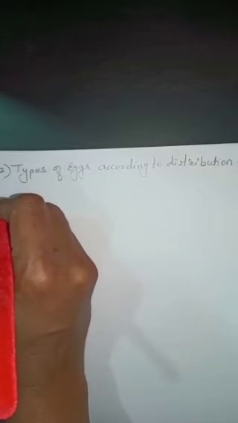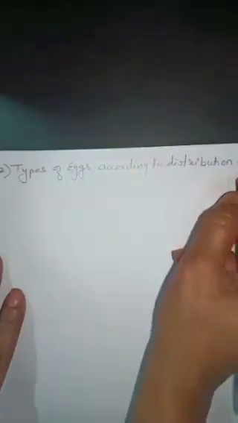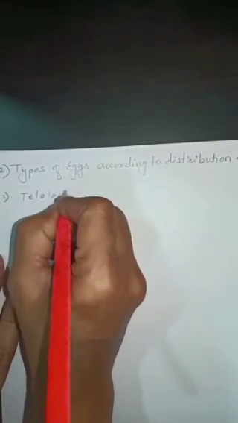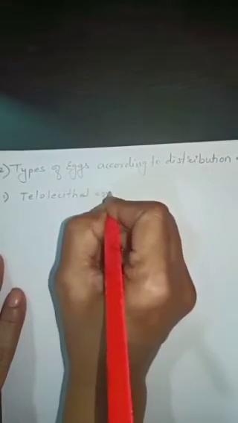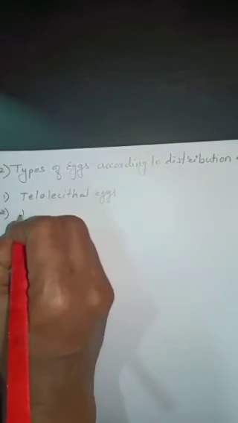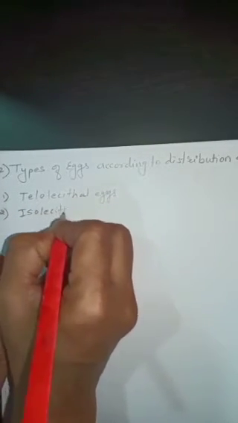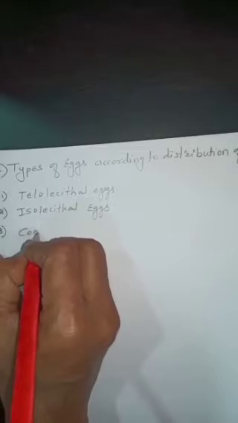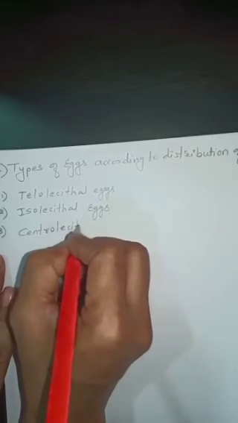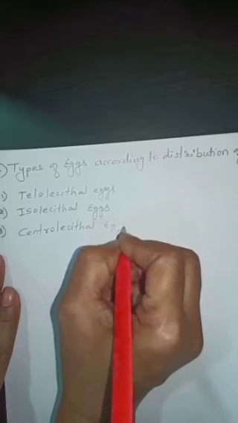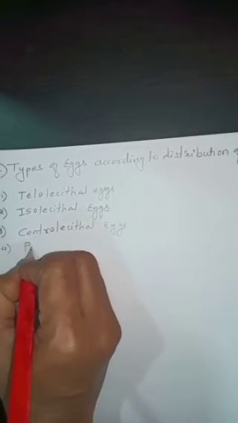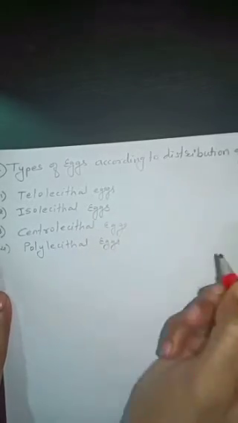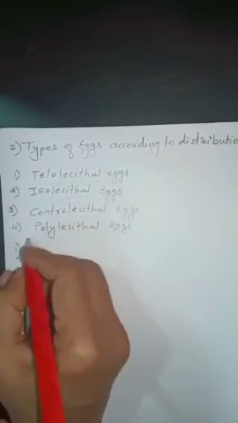Here also there are different types of eggs according to distribution of yolk. The first one is telolecithal eggs. Next one is isolecithal eggs. Next one is centrolecithal eggs, and last one is polylecithal eggs. Okay. Now first one, telolecithal eggs.